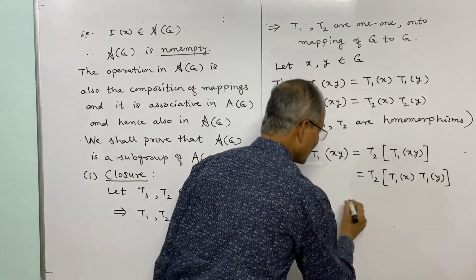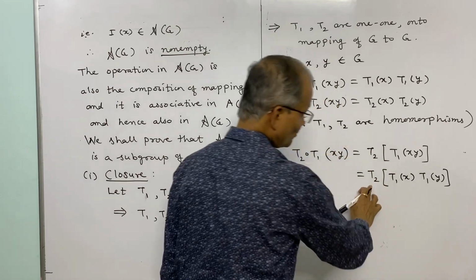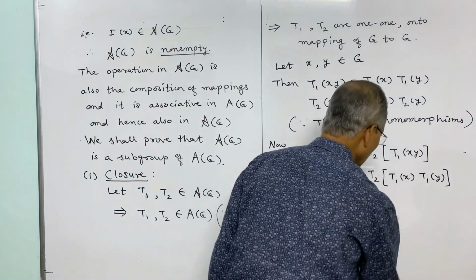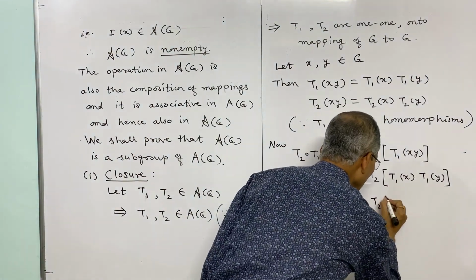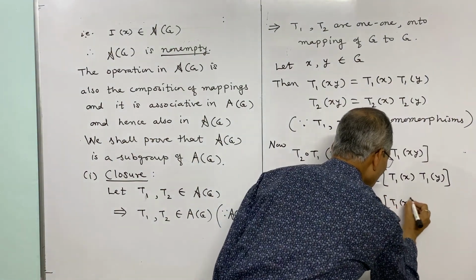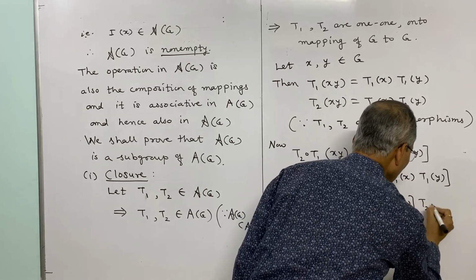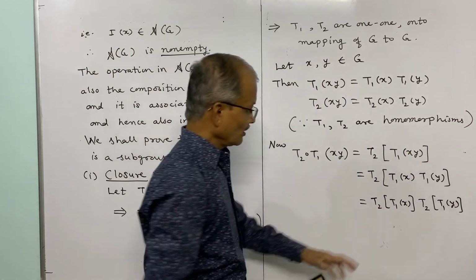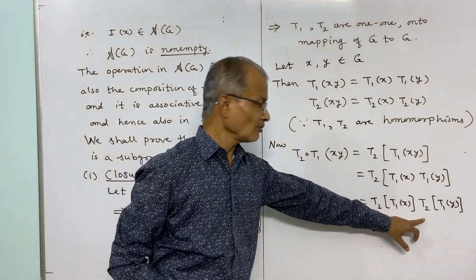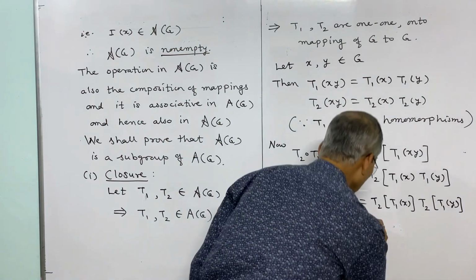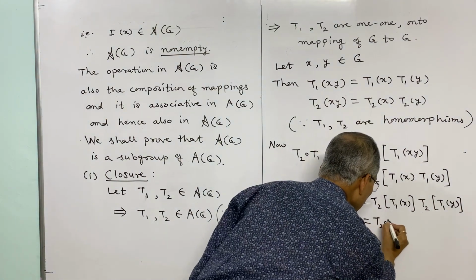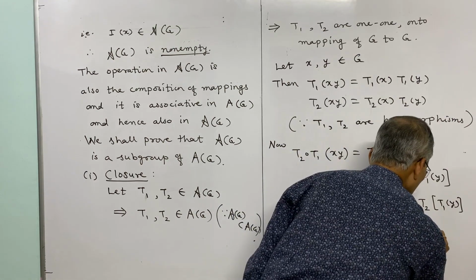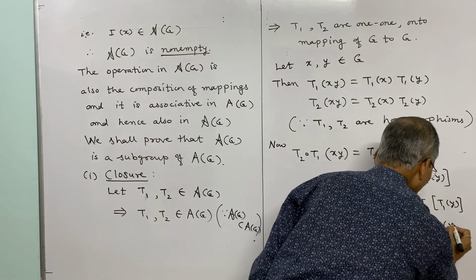And because T2 is a homomorphism, this is T2 of T1 of x into T2 of T1 of y, that is T2 composite T1 of x into T2 composite T1 of y.